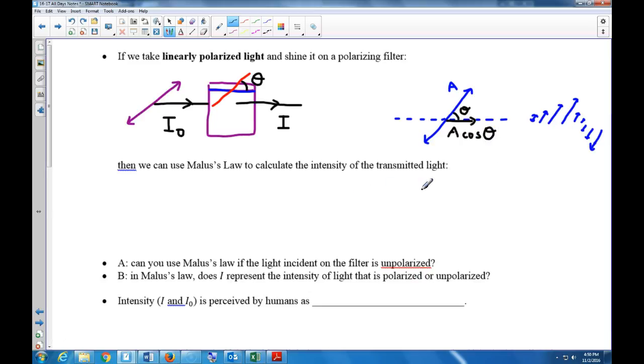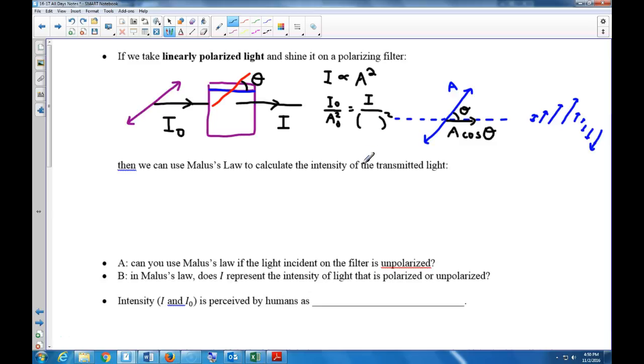But wait, what's the relationship between intensity and amplitude? Intensity is proportional to amplitude squared. So their ratio is a constant. The original intensity over the original amplitude squared is equal to the transmitted intensity over the transmitted amplitude squared.